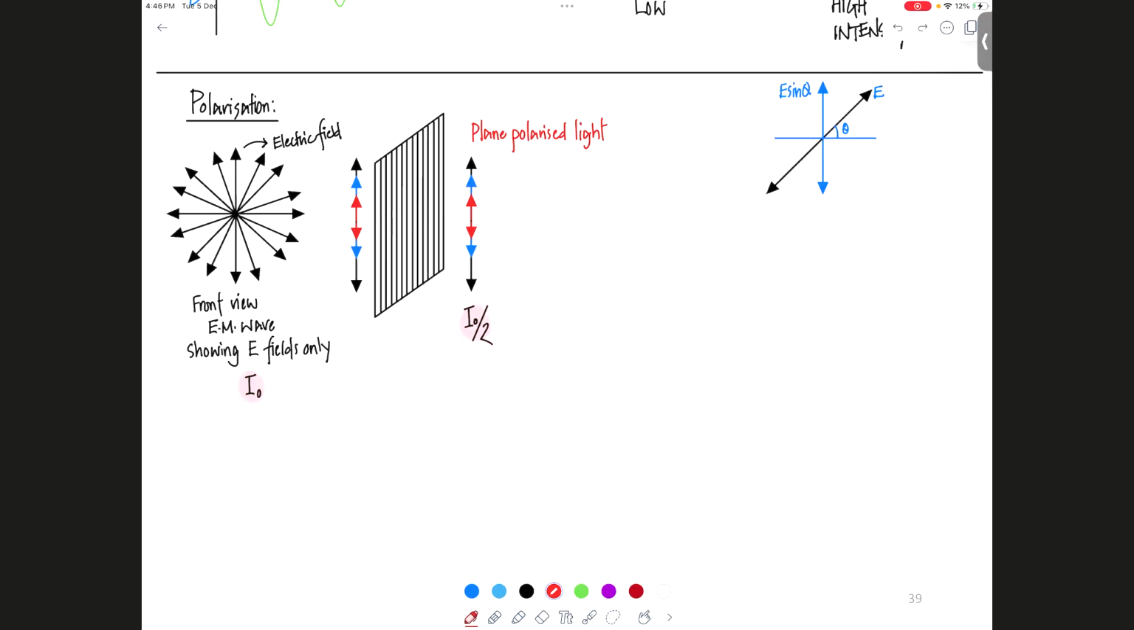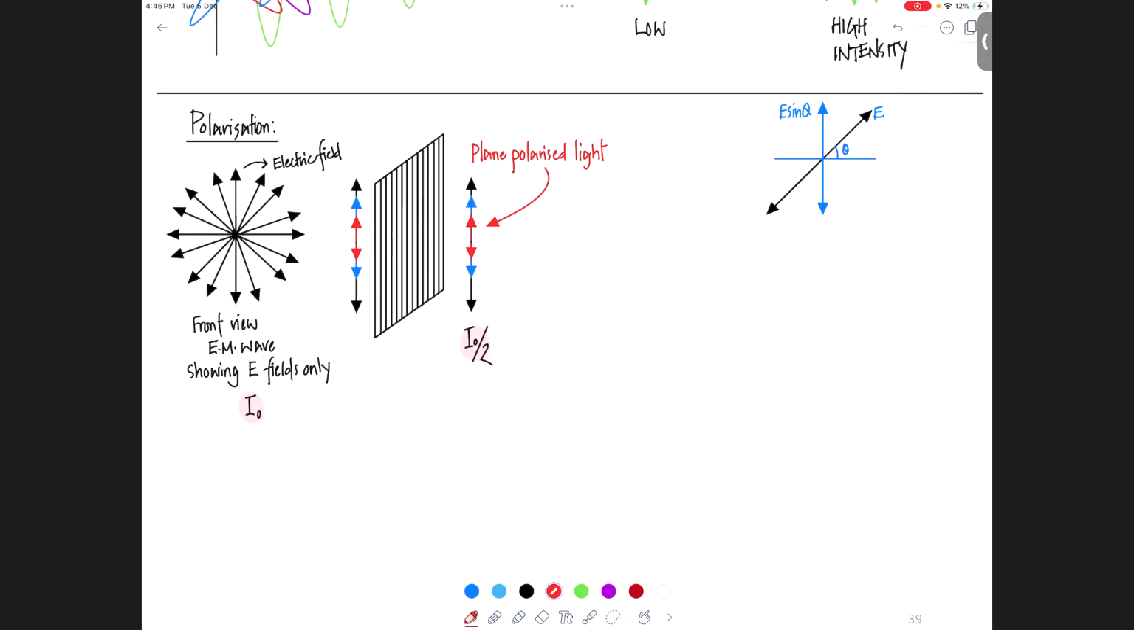It doesn't really get blocked by the filter. What is the one that gets blocked by the filter? The electric field. That's why we focus on the electric field. Clear about that? So yes, this is the plane polarized light. On the right side is the polarized light, and the left side is the unpolarized light.